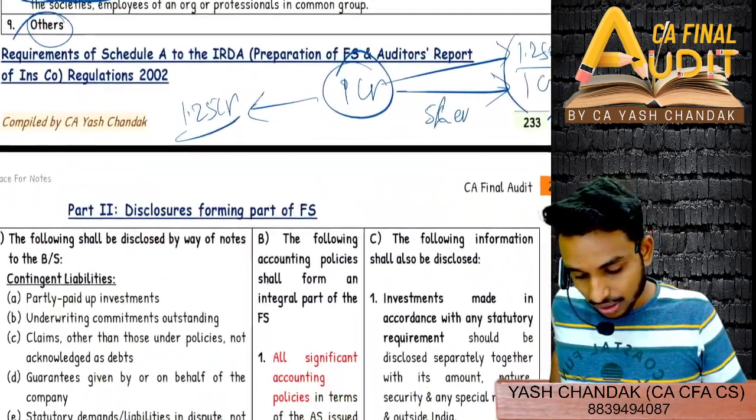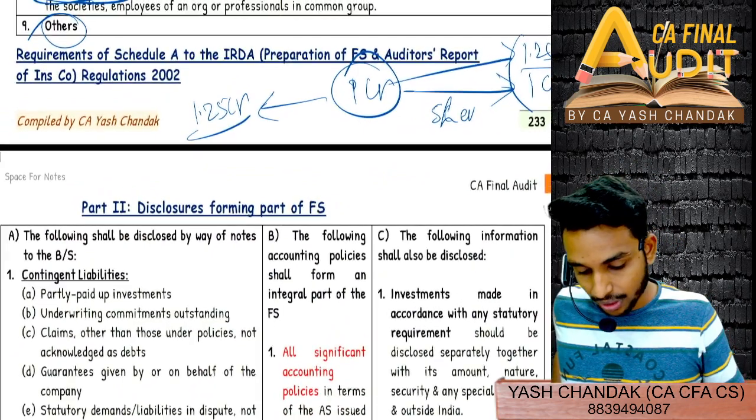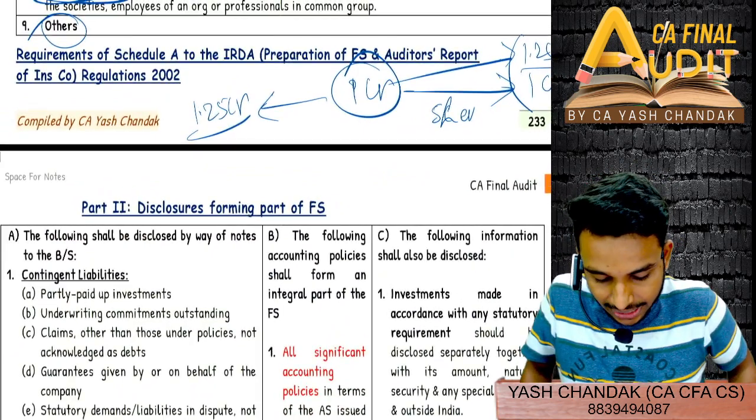So that you need to have a thought process. Let's not invest more time on that. Let's move ahead now. ठीक है, disclosure requirement.